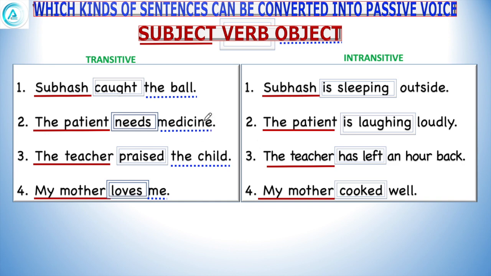Before we move ahead, let us see first of all which kinds of sentences can be converted into passive voice. This question is often asked of me in the classroom because all kinds of sentences cannot be converted into passive voice. So, to understand that, we need to see in short what are transitive and intransitive verbs.